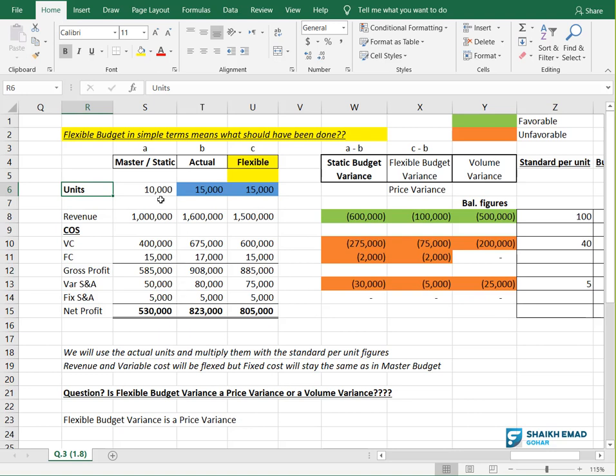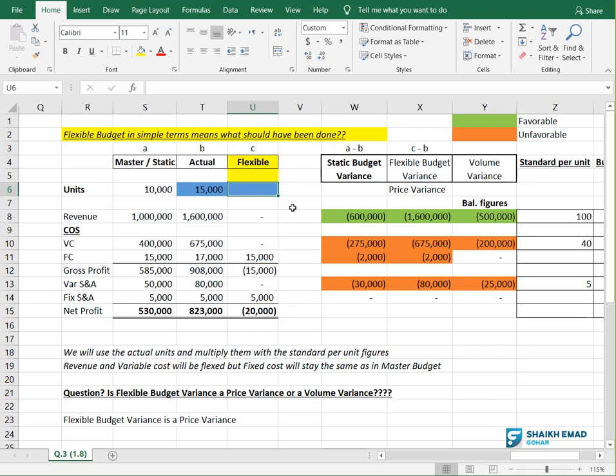Now I am telling you that I have a budget in which the units are 10,000. Assuming these are units produced and sold, we don't have any opening and closing inventory, right? So we have budgeted that we want to sell 10,000 units in the current year. At the end of the year, we got to know that we have sold 15,000 units. We have produced and sold how many units? 15,000 units.